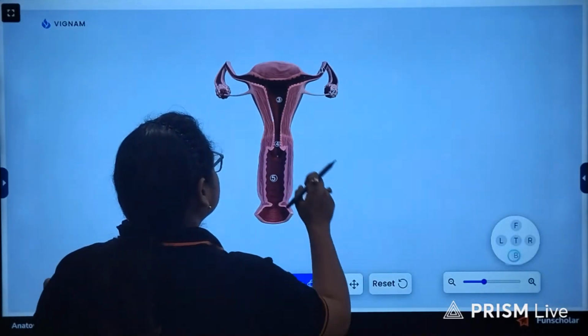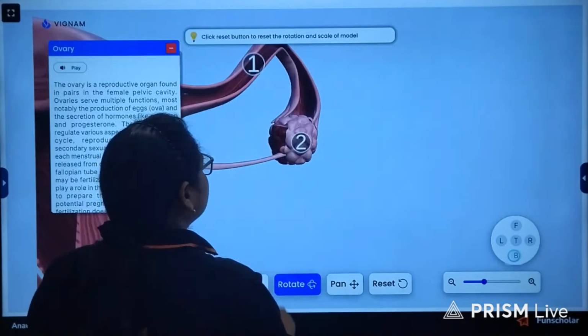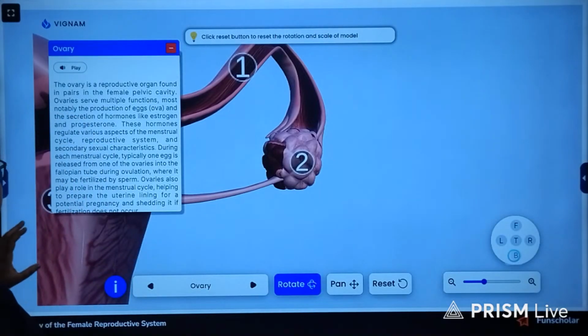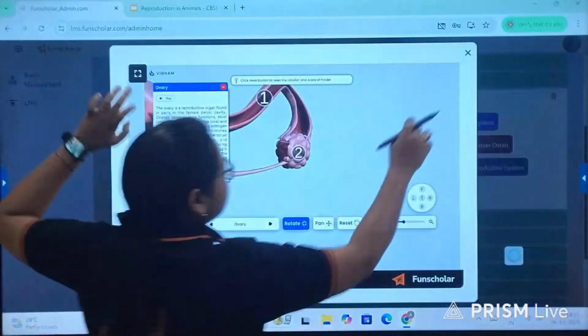The rest of the things I guess I have already made you understand, so we won't repeat them.